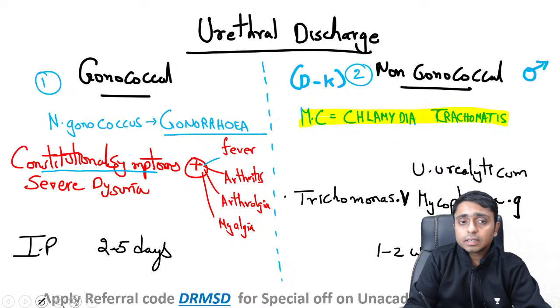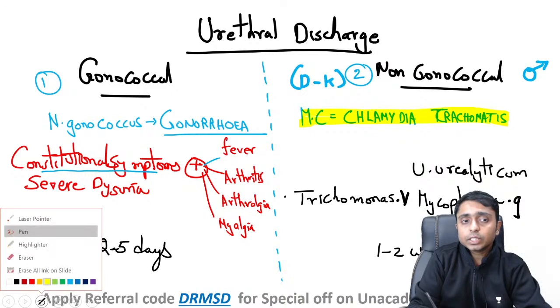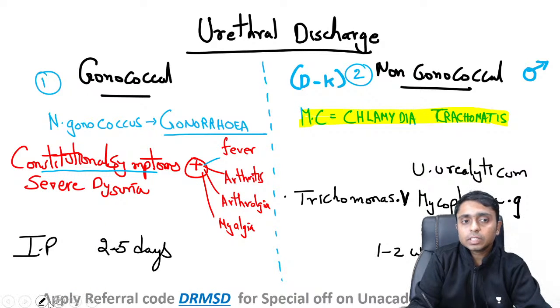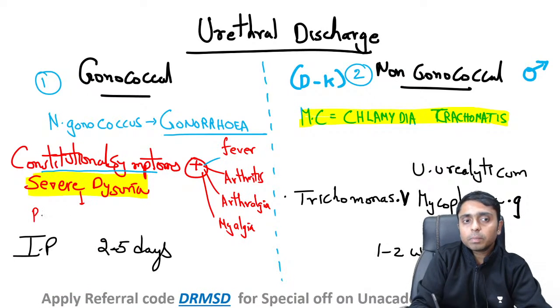Apart from this, a very important symptom is excessive dysuria. During micturition, the patient is going to have excessive pain, which is a very characteristic symptom the patient will complain of.